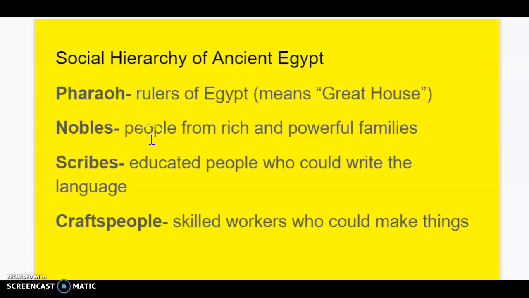Nobles are the people from rich and powerful families, and they have a lot of power, not just financial wealth power, but they also are people with government power. They help the pharaoh to run the government.